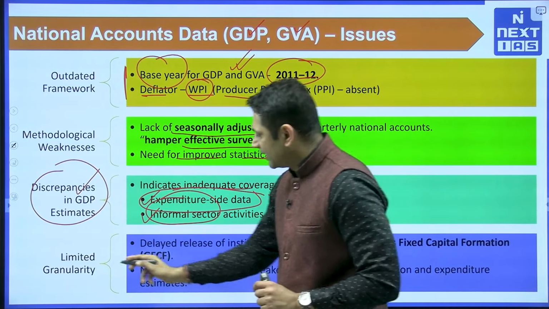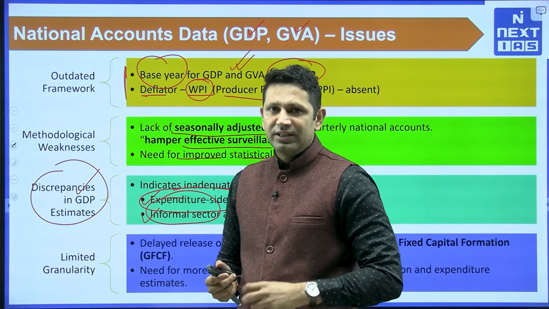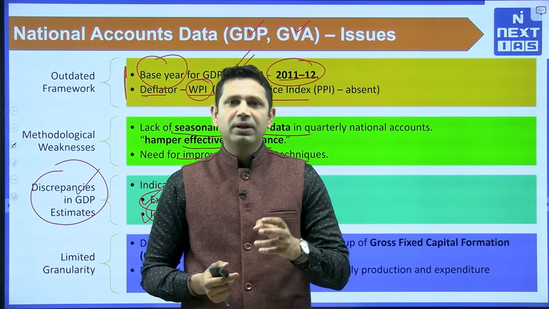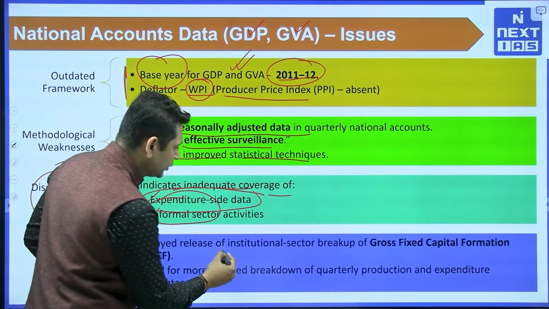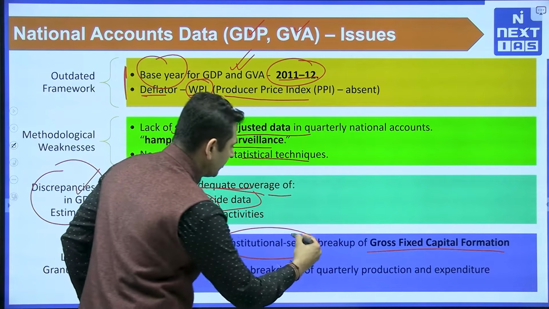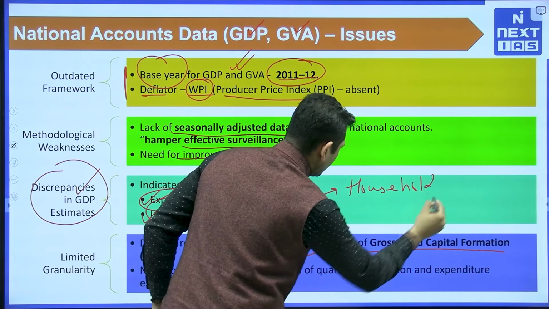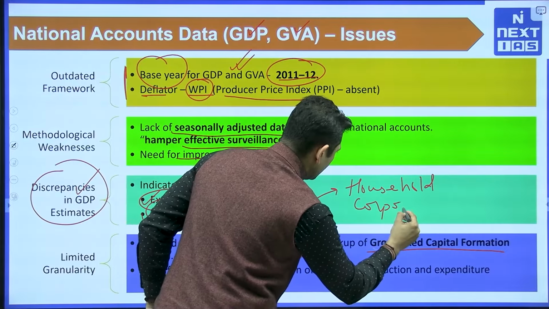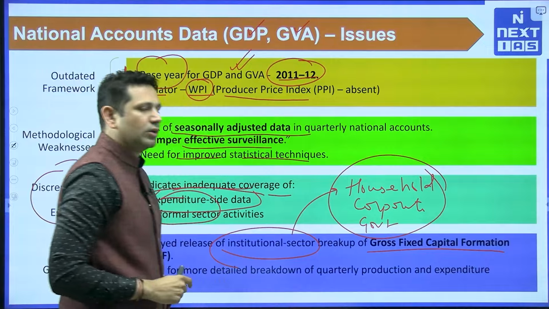The last one is limited granularity. Limited granularity means that the detailing part is not there. For example, we do not get an institution-wise breakup of the gross fixed capital formation. For example, how much formation has been there in the households, corporates, or government. So that data we are not revealing.